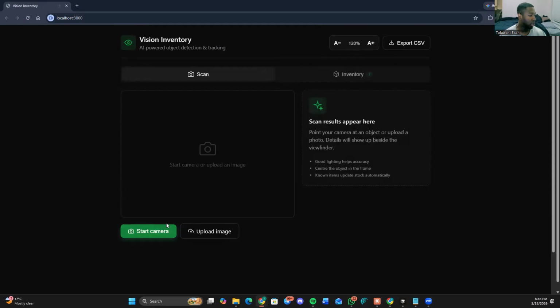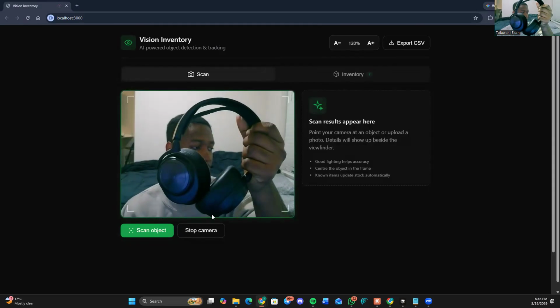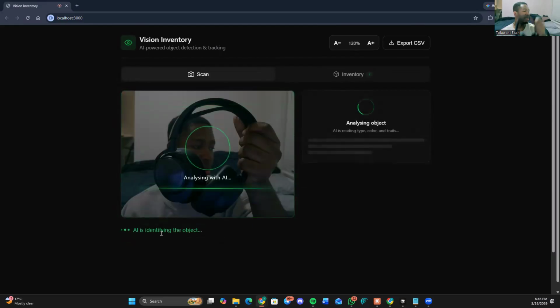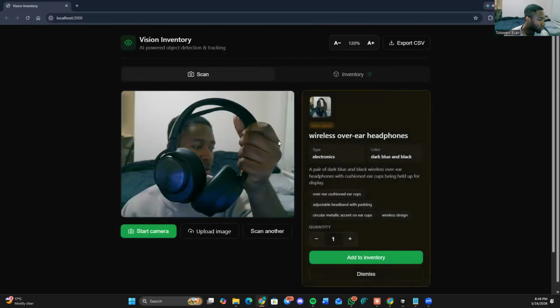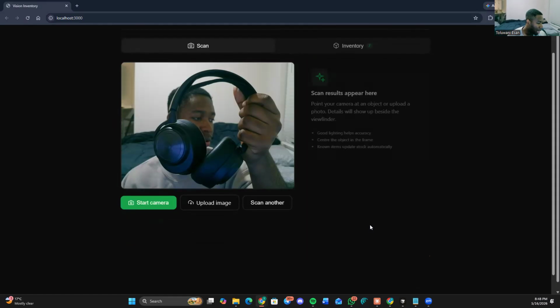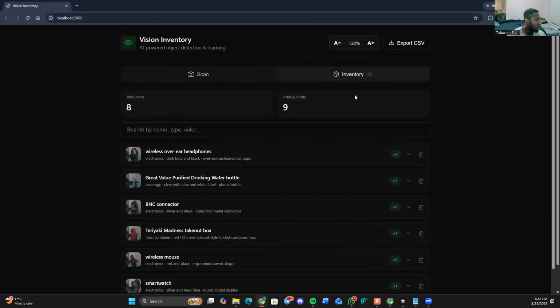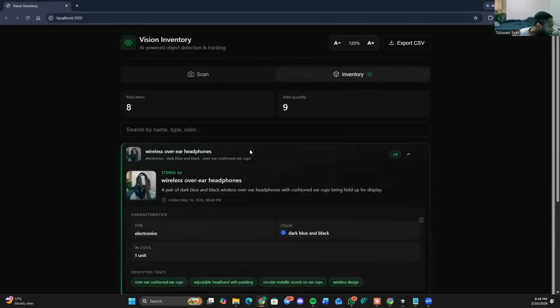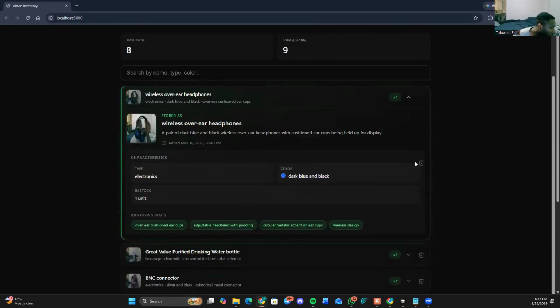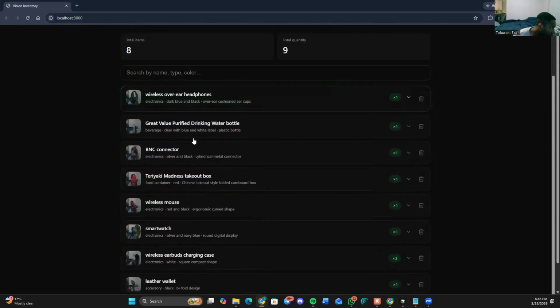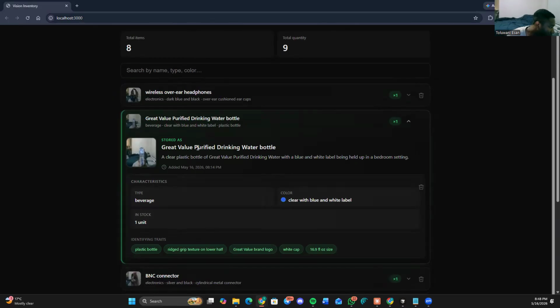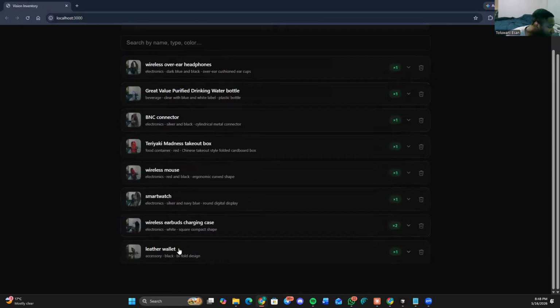Let's quickly start the camera. Look at this. It might say navy blue because I didn't have that light on at the back. Dark blue and black, that's fine for now. Add to inventory. Done. Beautiful. Now we're at inventory. Look at this, it expands. We can see the color. You can delete this if you want to, but you can see the color, everything. The type, in stock, one in stock. The bottle, one in stock. This is really dope.